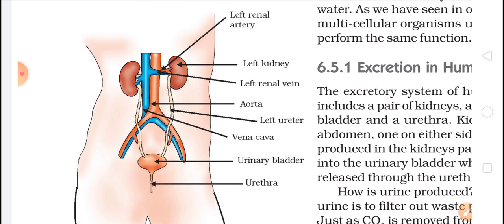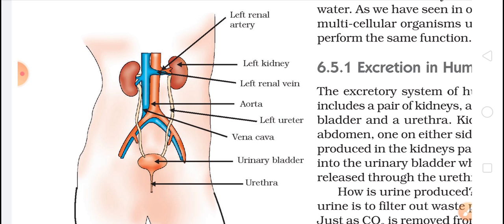So we have two kidneys, or a pair of kidneys, one on the right side and one on the left side. From both the kidneys arises a long tube running downwards, which is called the ureter. Both the ureters join into a common bladder called the urinary bladder, and after that it opens into a tube called the urethra, and all the waste material is removed out through the urethra. So this is the basic structure.